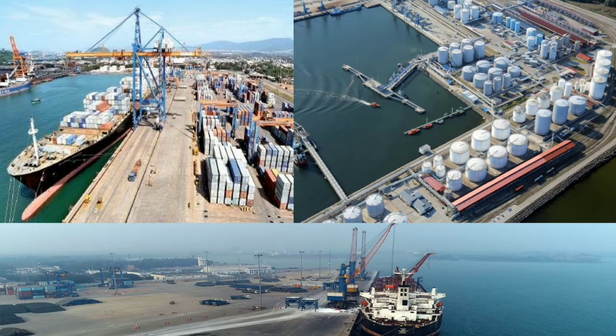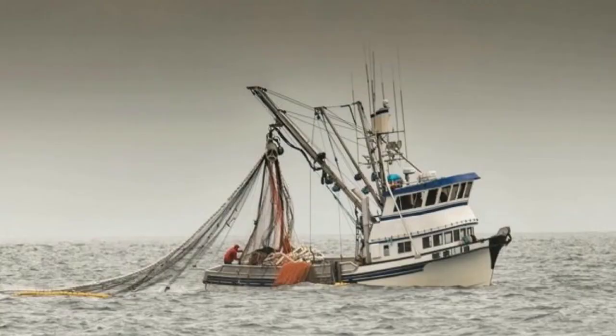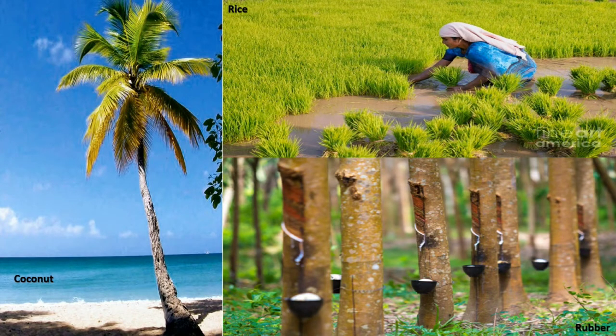The coastal plains are important because many ports are found along the coast and they are important for inland and foreign trade. Many of these seaside towns are popular holiday and tourist destinations. Fishing is an important occupation. Export of fish is an important industry here. As the land is fertile, a variety of crops such as rice, coconut, and rubber are grown here.